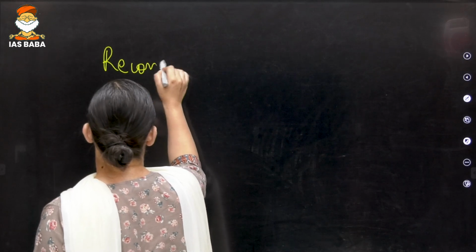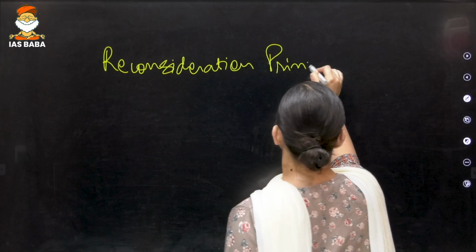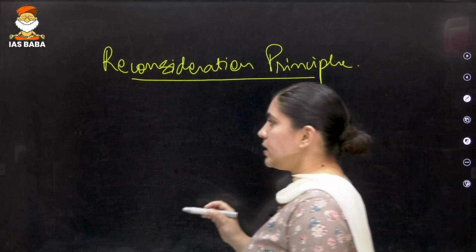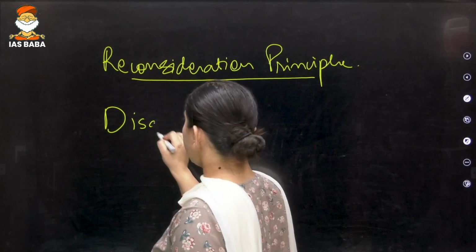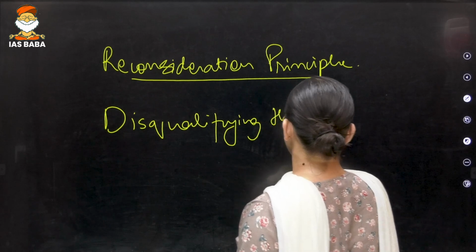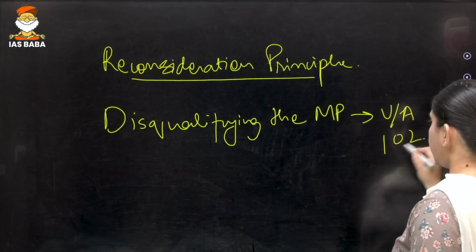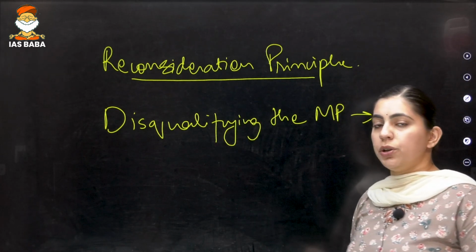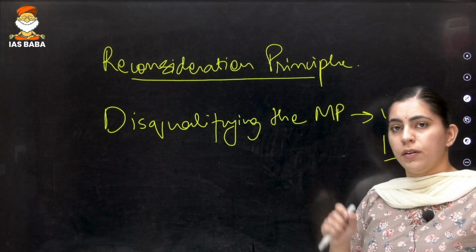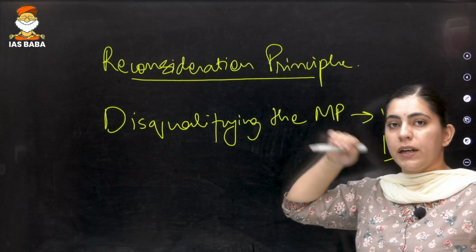First is the reconsideration principle, and second, whenever the President is disqualifying the MP under Article 102. These are the 2 conditions where the President is not bound by the aid and advice of the Council of Ministers. The President can decide for himself whether a particular bill is to be sent for reconsideration or not.